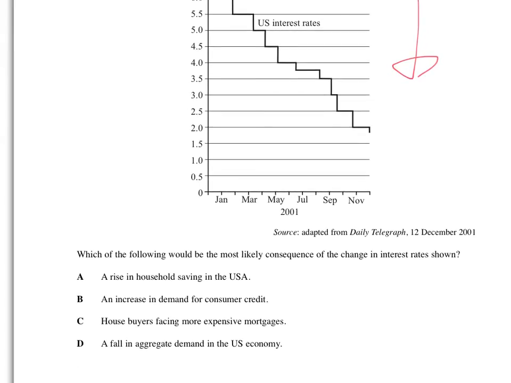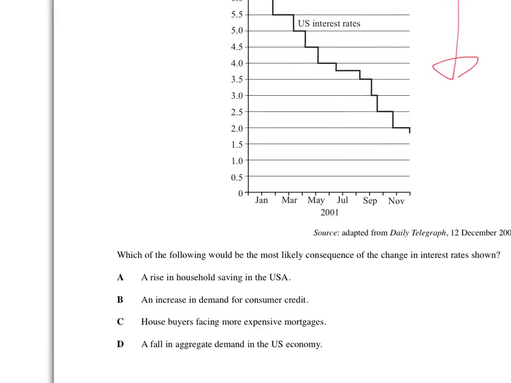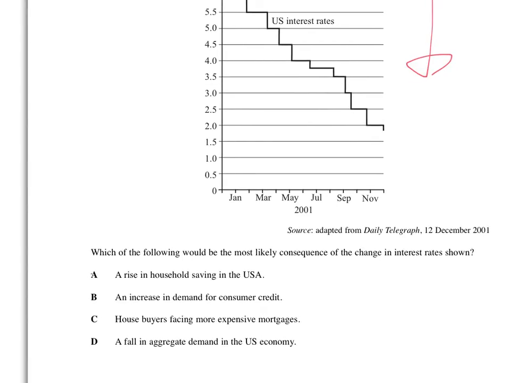Right, are people likely to save if interest rates are going down? No, they're not, because there's less incentive to save, so why would you do it? Secondly, is there likely to be an increase in demand for consumer credit? Yes, there is, because if interest rates are low, people are more likely to want to take out loans. House buyers would have cheaper mortgages, that's wrong. And again, it would cause an increase in AD. So the answer is B.